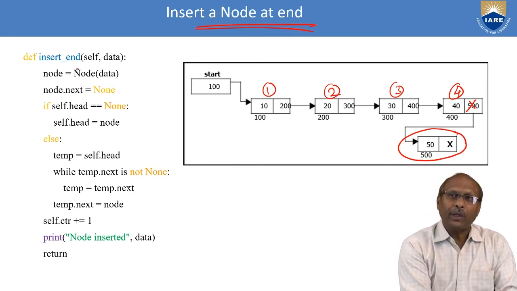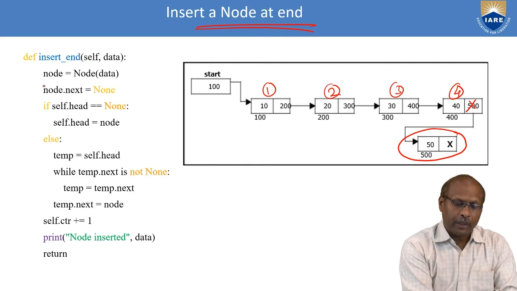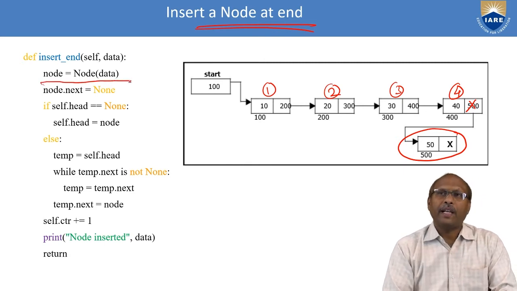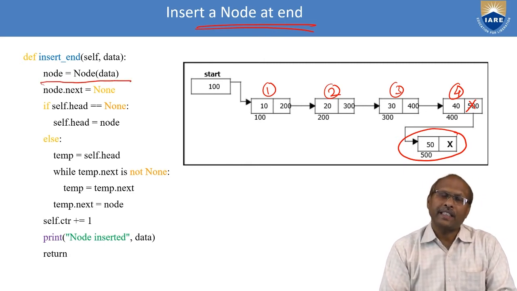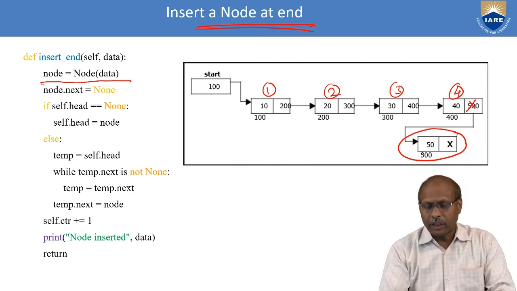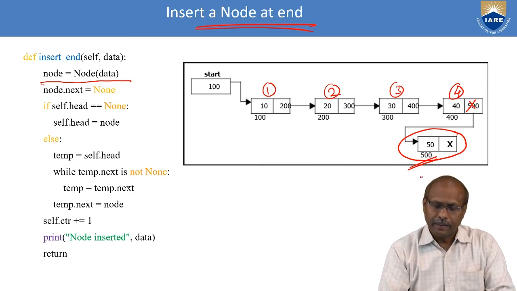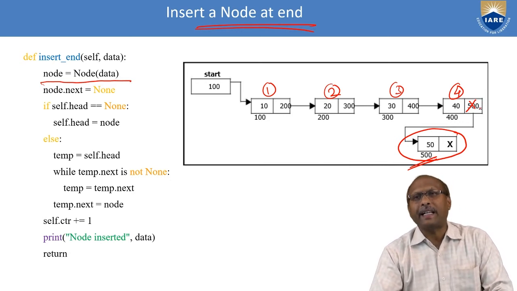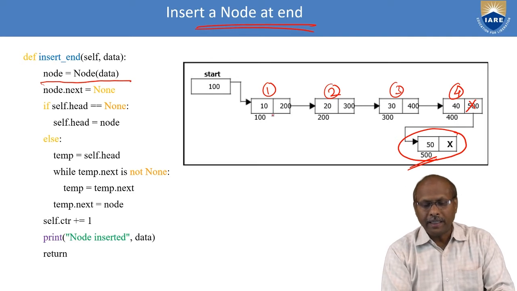So when I want to insert a new node, first of all, I will create a node. When I call Node, my constructor is initializing memory for that. I am getting a new node. Assume the address is 500. This 500 I have to attach at the end of the linked list. Currently my list has four nodes. First node pointing to second node pointing to third node pointing to fourth node.